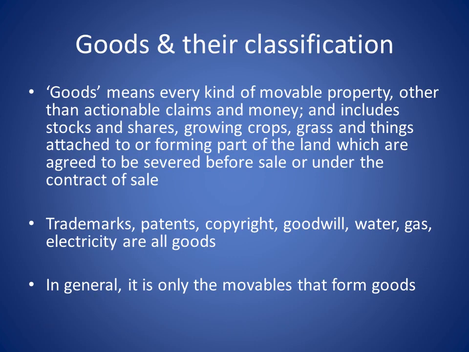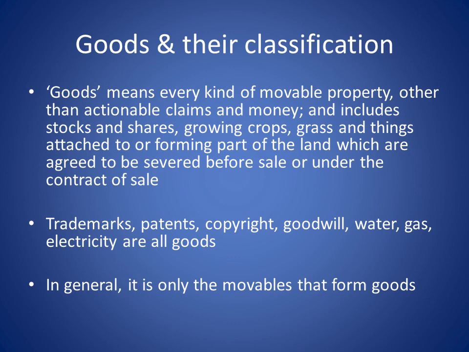Now, goods under classification. What do you mean by goods? Goods means every kind of movable property other than actionable claim and money, and includes stocks and shares, growing crops, grass and things attached to or forming part of the land, which are agreed to be severed before sale or under the contract of sale.